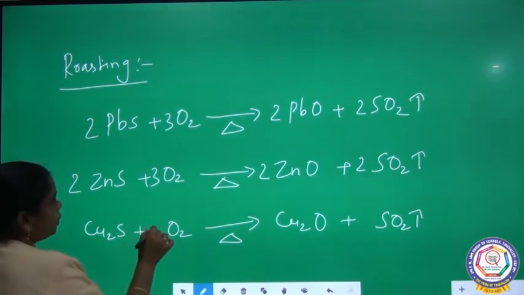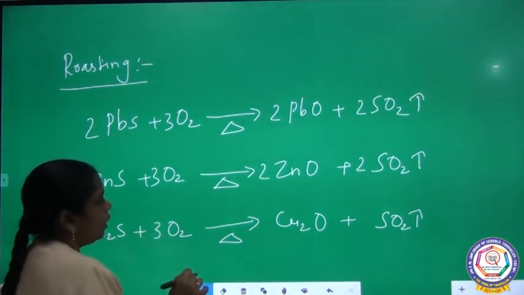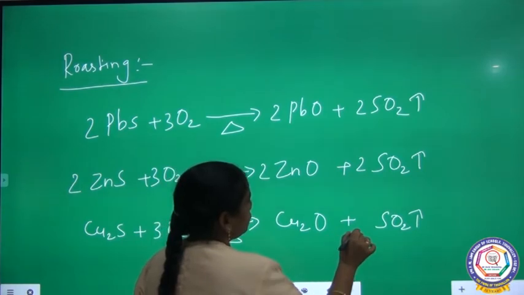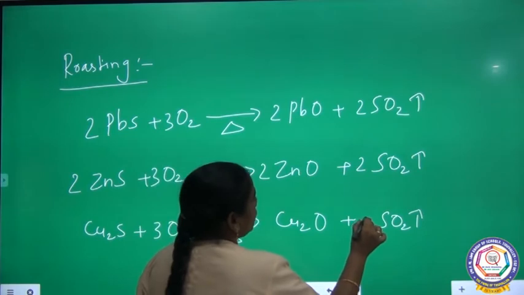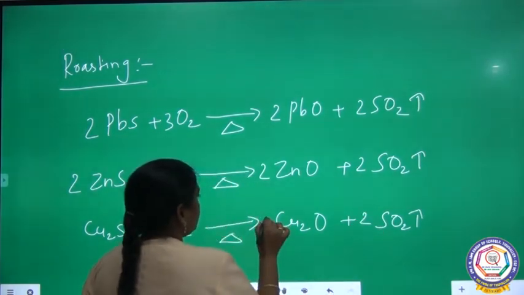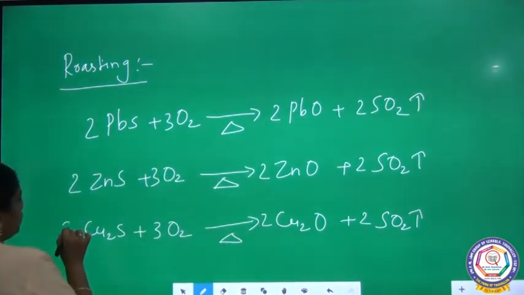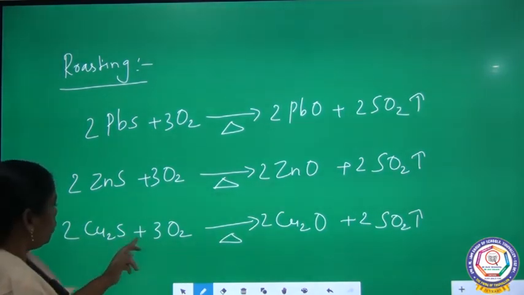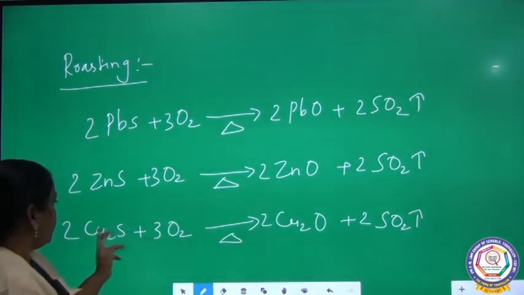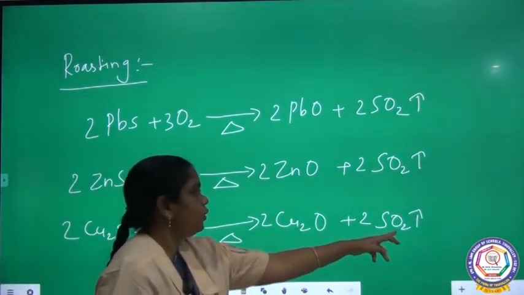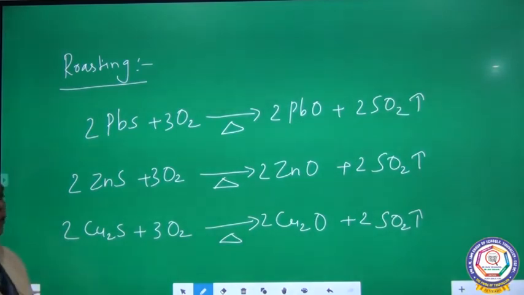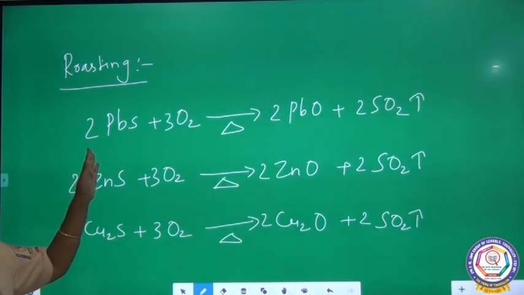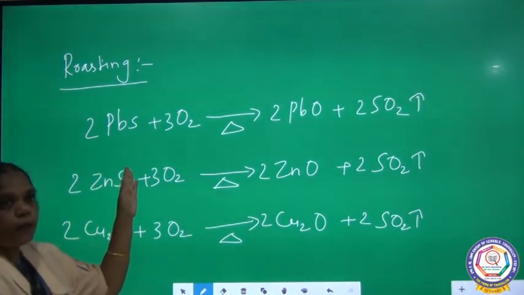Now for oxygen, if you put 3 here and 2 and 2, then everything balances: 4 carbon and 2 sulfur, oxygen 2 into 2 is 4, 4 plus 2 is 6, and 3 into 2 is 6.